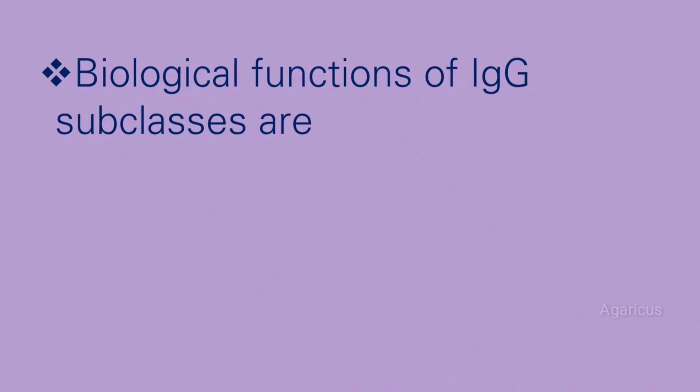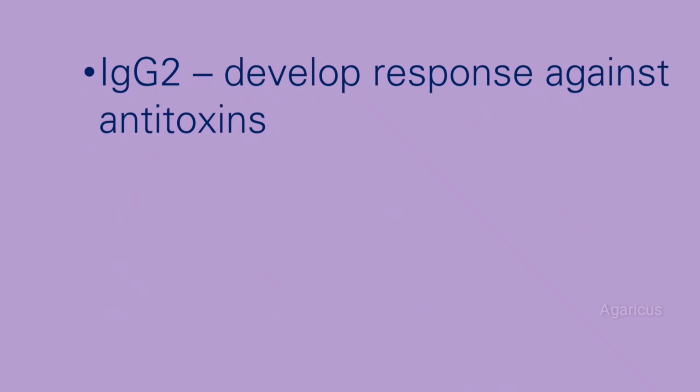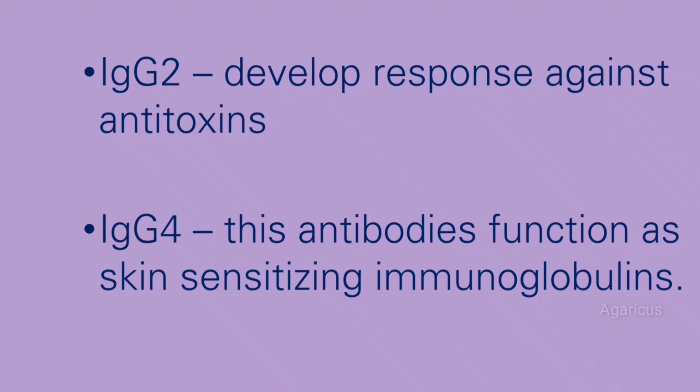Biological functions of immunoglobulin G subclasses are: immunoglobulin G1 and immunoglobulin G3 have the capacity to bind to monocytes and macrophages to activate complement system. IgG2 develops response against antitoxins. IgG4 antibodies function as skin sensitizing immunoglobulins.